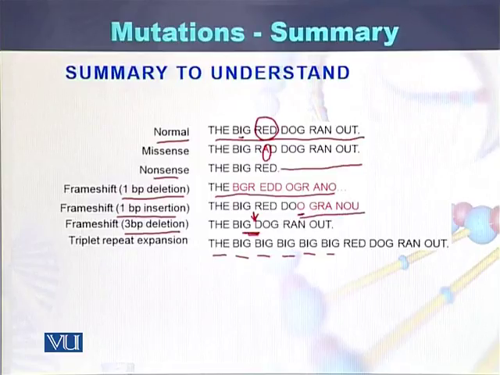So these are all examples just to understand what is the meaning of the mutation, and how, when there is a mutation in the sequence of the DNA, the meaning or the production of the protein is changed.